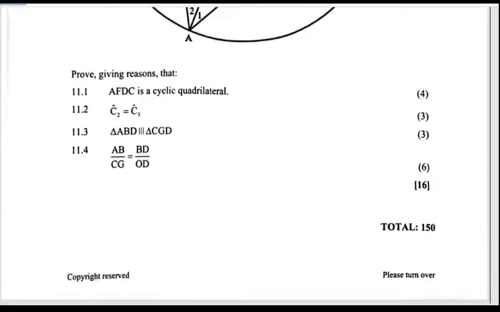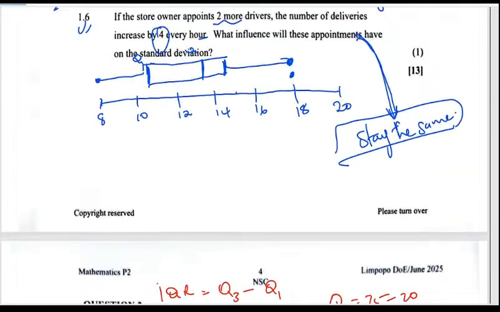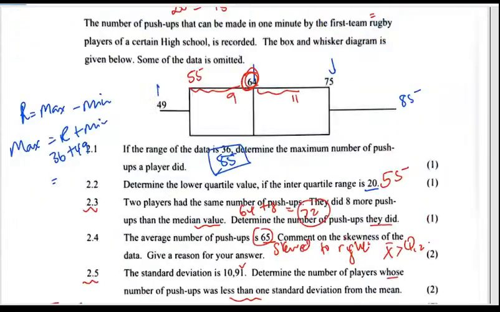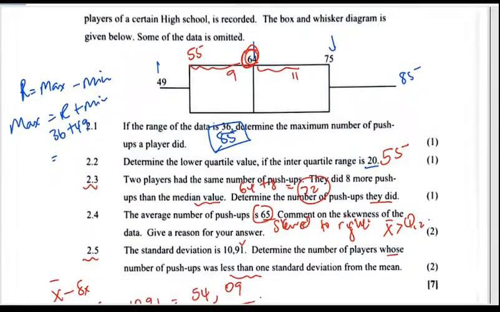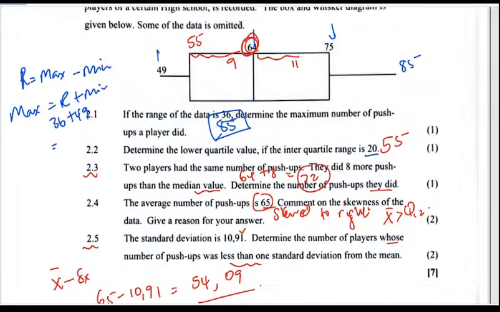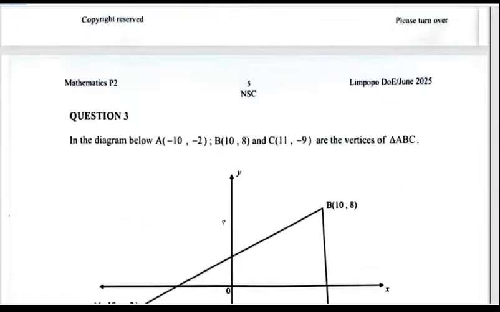Any annexure? Nothing. So it doesn't make sense for them to ask us about the number of push-ups if they never gave us the push-ups in the first place, because this box and whisker simply represents a summarized sort of version. So this is what I'm getting, but I cannot draw a conclusion as to how many. Determine the number of players whose number of push-ups. This question is kind of vague for me. Okay. We move on to question number 3.